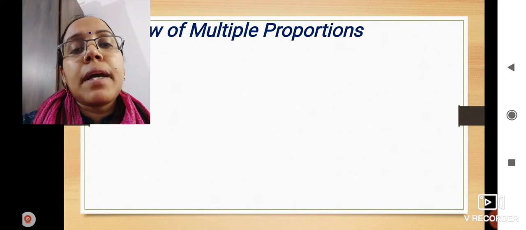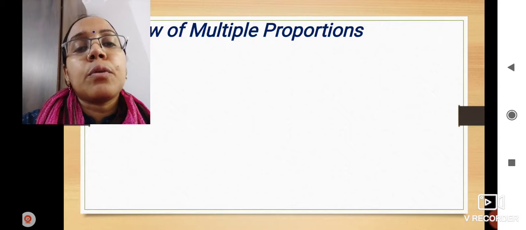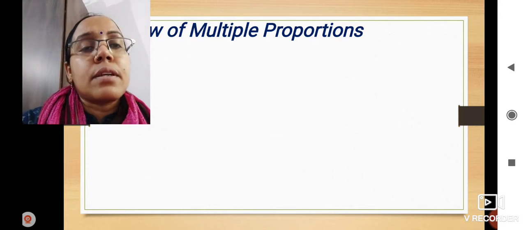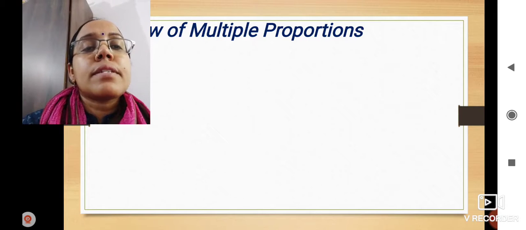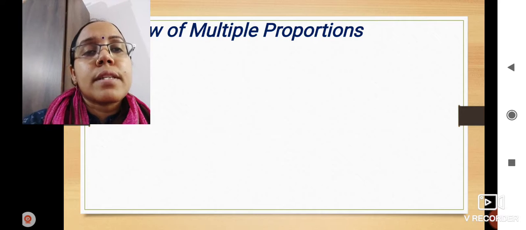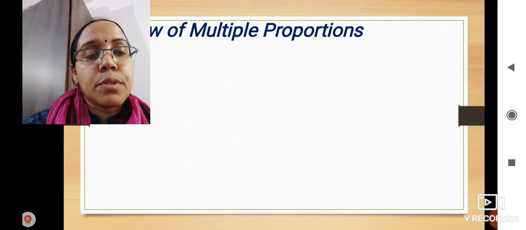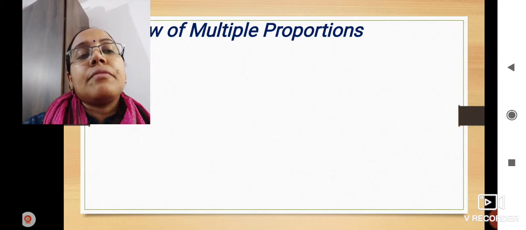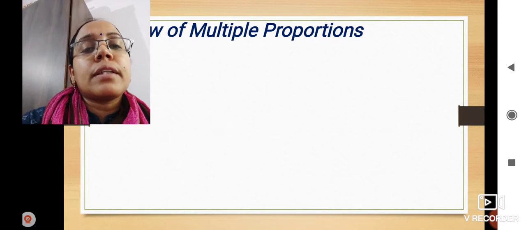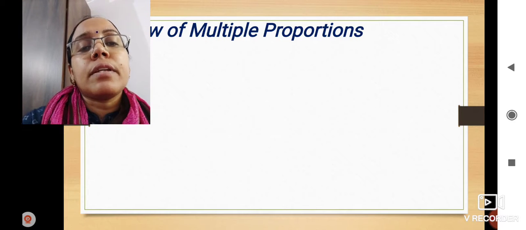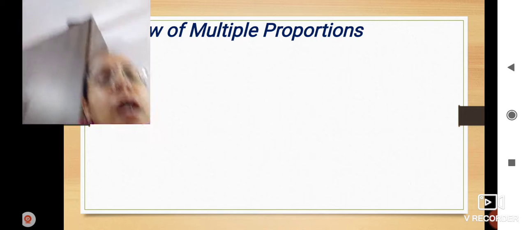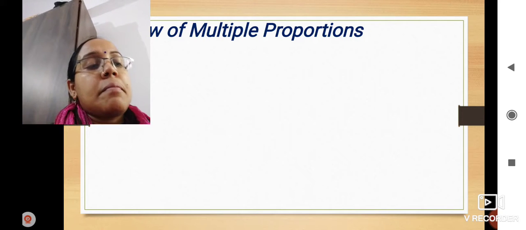This law was given by the scientist Antoine Lavoisier, and he is also regarded as the father of chemistry. Okay, the second law which we discussed was the law of constant proportion. What was the law of constant proportion? The law of constant proportion explained that if we have to form any particular compound, then we need to take the same elements in a definite ratio by their masses. And if we change these ratios of masses, then the compound will change.